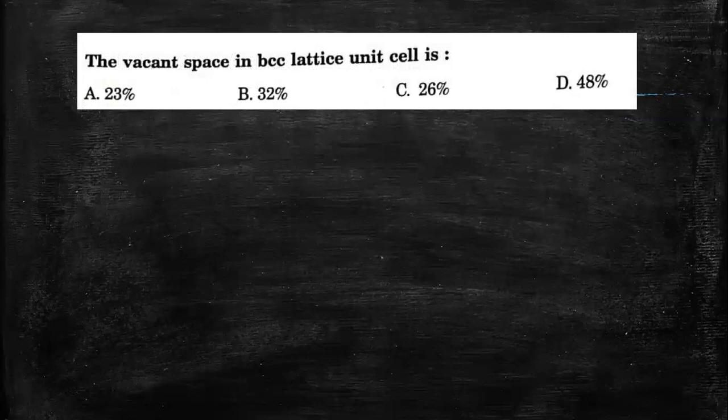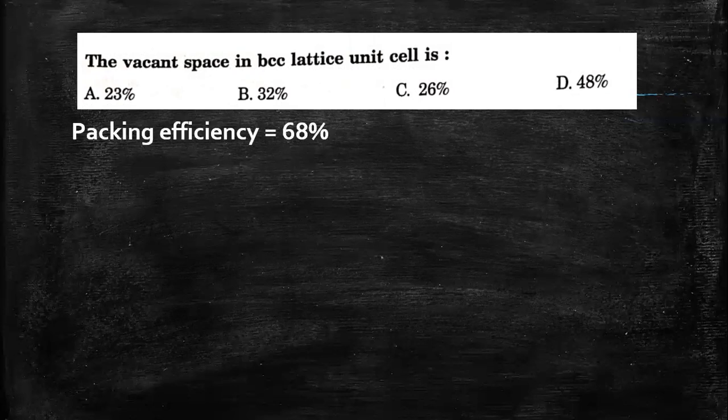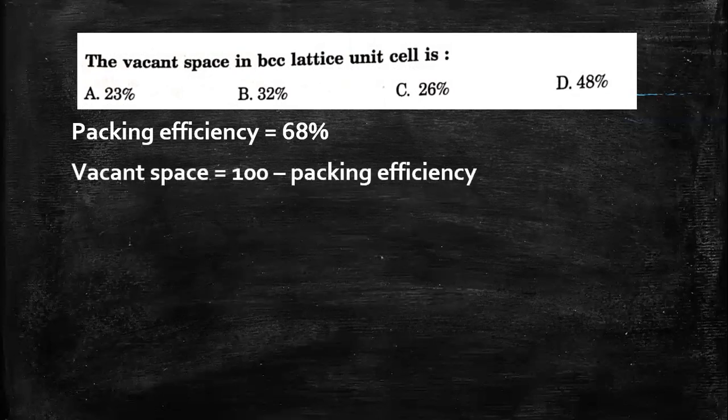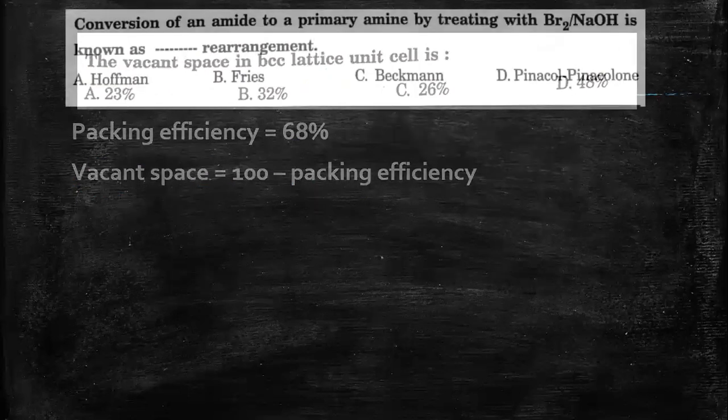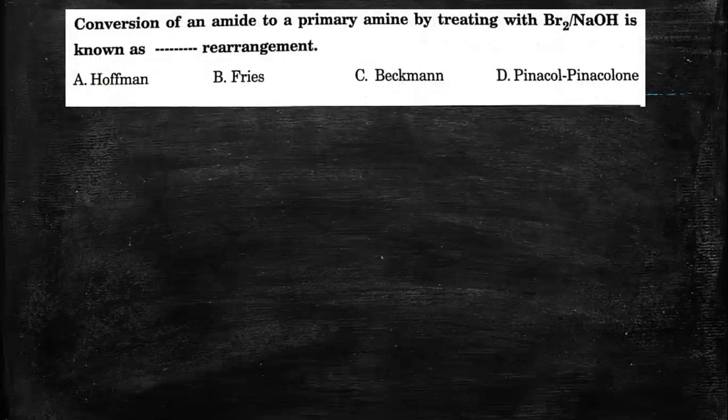Now, the vacant space in a BCC lattice unit cell is, the point to remember is that the packing efficiency in a BCC lattice unit cell is 68%. And how to calculate the vacant space? Vacant space will be 100 minus packing efficiency. Here the answer should be 100 minus 68, which is equal to 32 percent. So the answer would be option B, 32%, because 100 minus packing efficiency gives you the total vacant space.